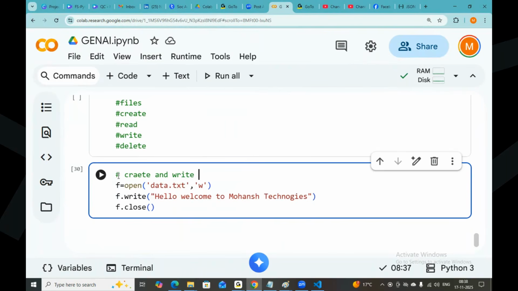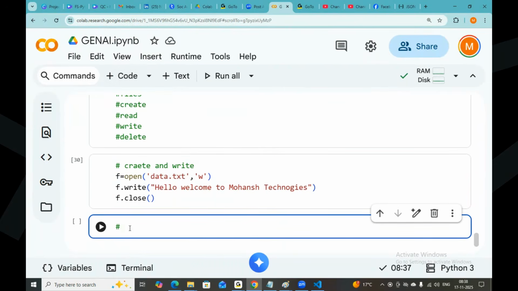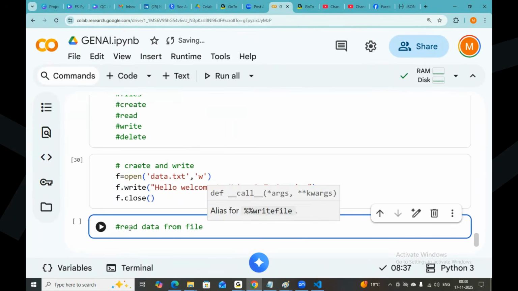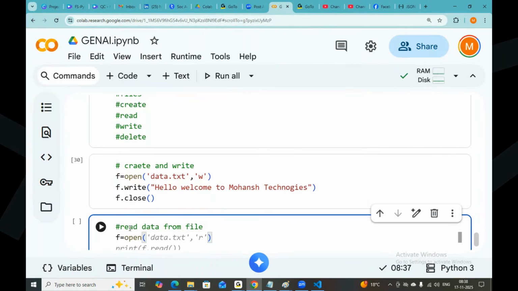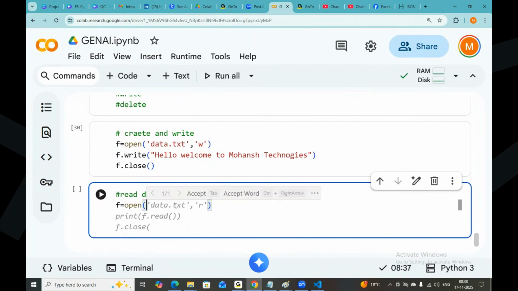Am I clear, guys? Next, I want to read the file. I have the file already available. Now I want to go with the next property: read data. How to read the data from the file? Even for reading, I need to open the file. f is equal to open of. If you want to read, first of all open, otherwise you cannot read. Open the file and read it.